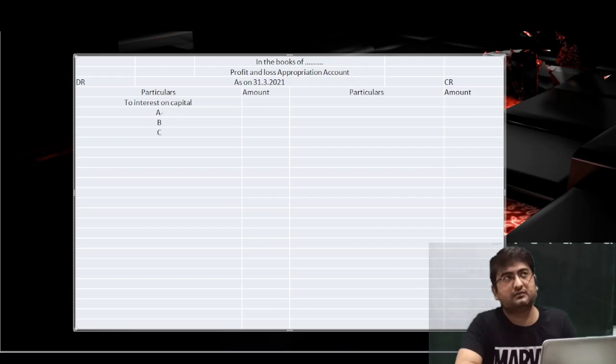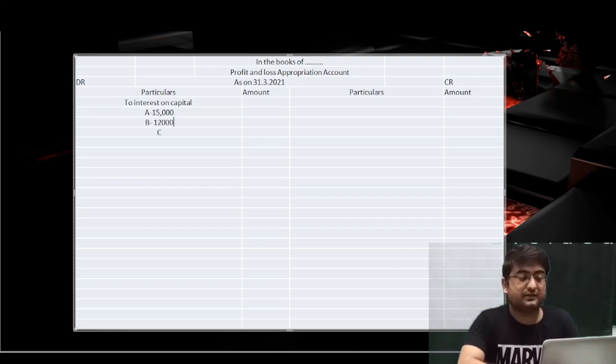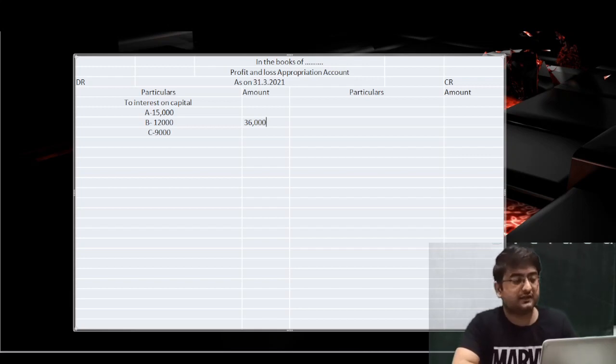A's capital was 1,00,000 rupees, so A will get interest on capital of 10,000. Since B's capital was 1,20,000, at 10% B will get 12,000. C will get 9,000. So the combined interest on capital is 10,000 plus 12,000, 22,000, plus 9,000, which becomes 31,000.